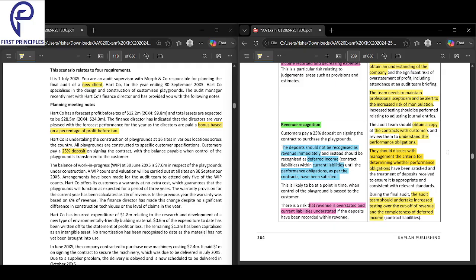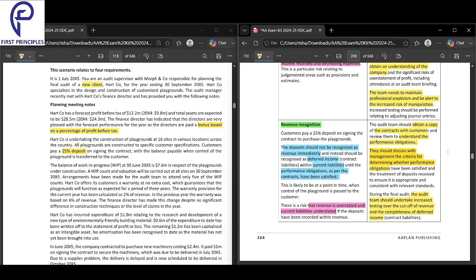So this is about revenue recognition. First of all, what is the risk here? The risk is that they're getting a deposit upfront of 25%, and they would have recorded it as revenue. They should not. They should record it as deferred income under current liabilities, because the condition is not satisfied yet. They have got the deposit, but ultimately they have to finish the construction and deliver the building. Till the construction is complete, you cannot recognize that revenue.